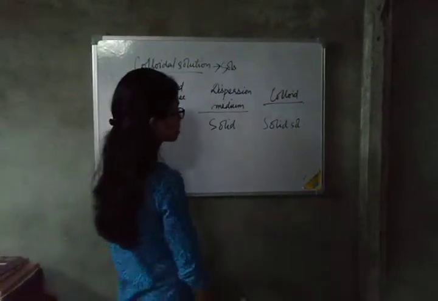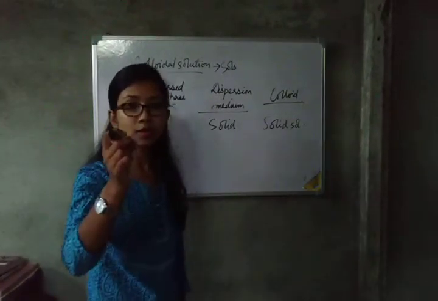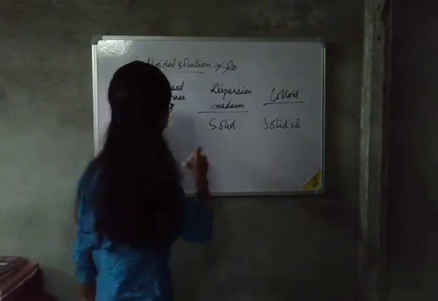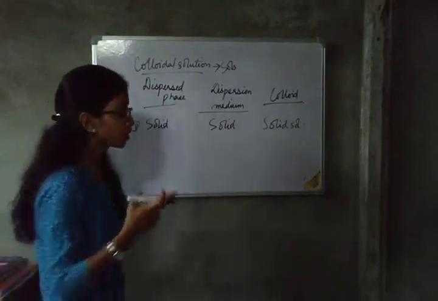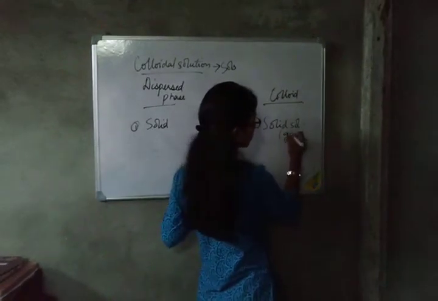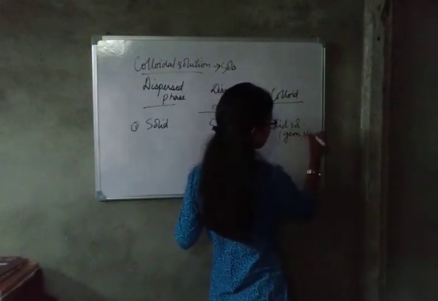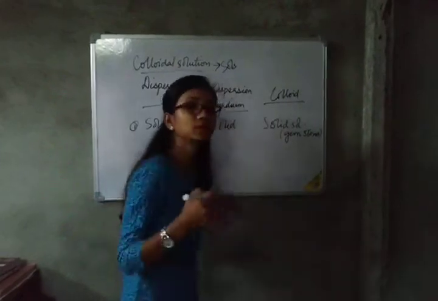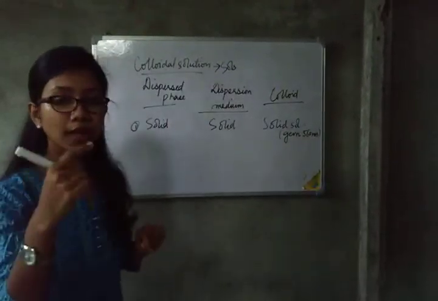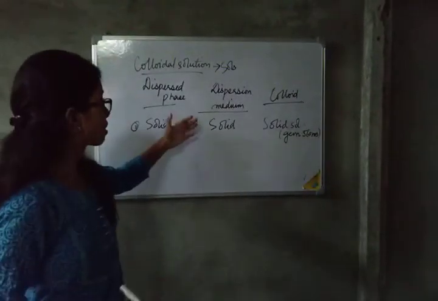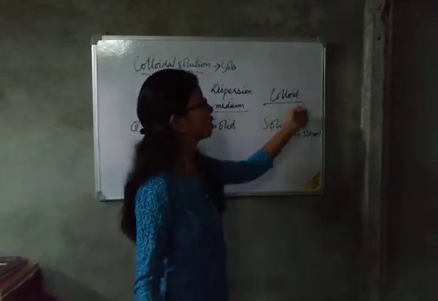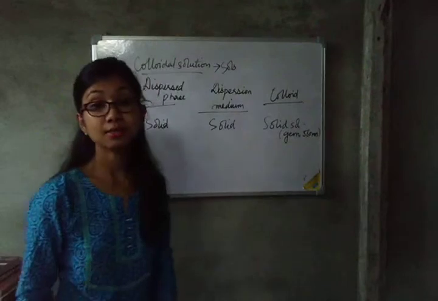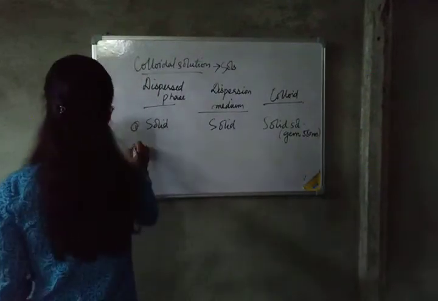Then examples: you can see some people wear colored gemstones. So these are examples of solid in solid colloid. The example is gemstones. I will give you only one example; the other examples are in your book. As homework, please make a list in this way: dispersed phase, dispersion medium, colloid, and another column for examples. Okay.